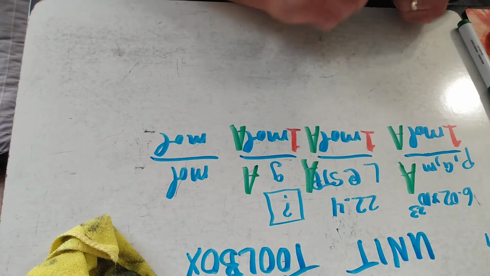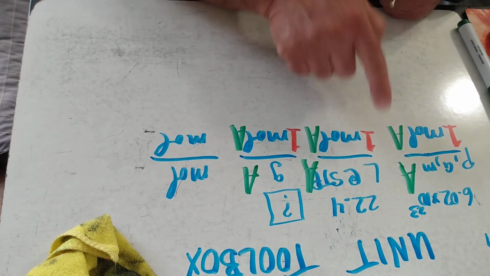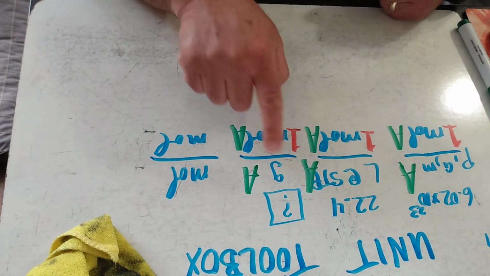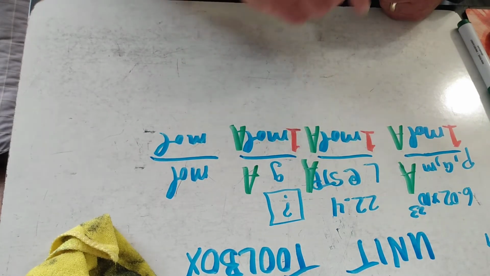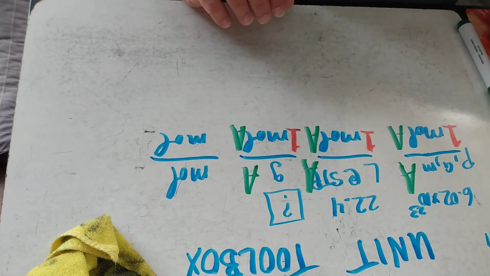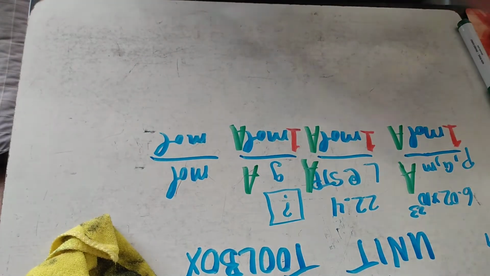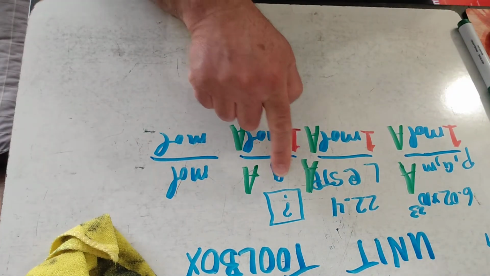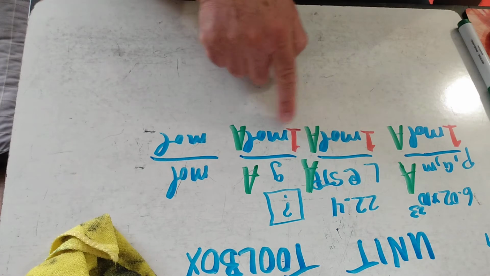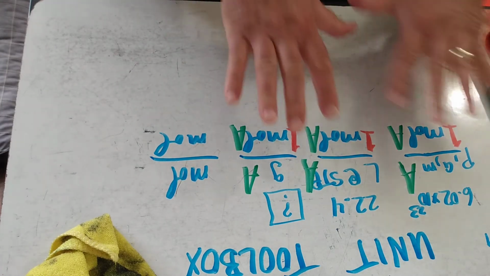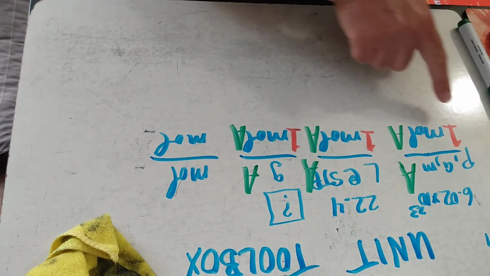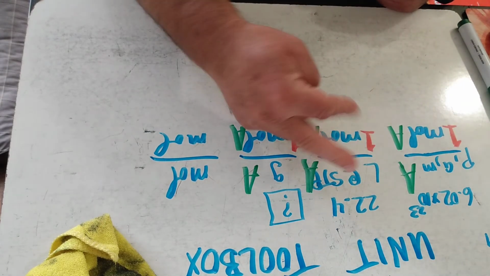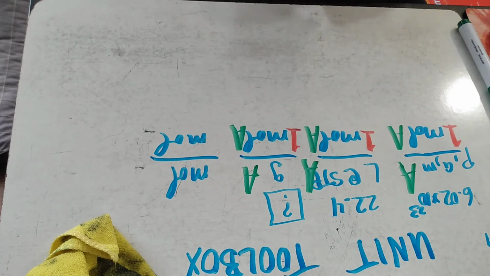We can say over here that 22.4 liters of chlorine is equal to 1 mole of chlorine. Over here, we would have to look chlorine up on your periodic table, and we see that chlorine has a mass of 35, we're going to round it, so 35 grams of chlorine equals 1 mole of chlorine. Those are tools that are very simple. Notice that for each of these, they will all equal 1. And remember, we can flip these at any point in time.